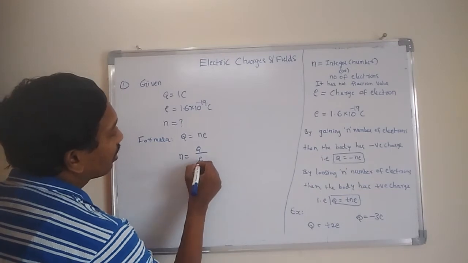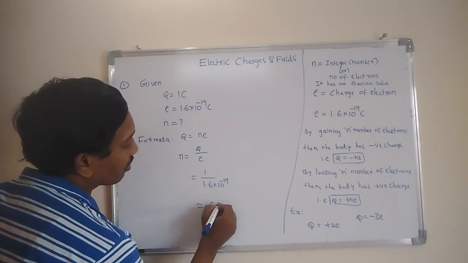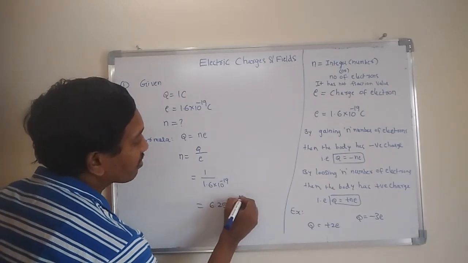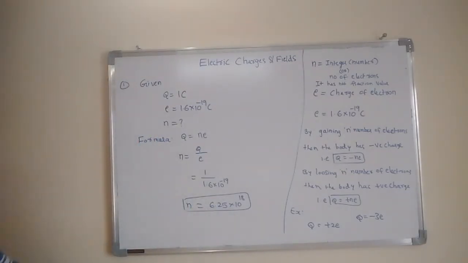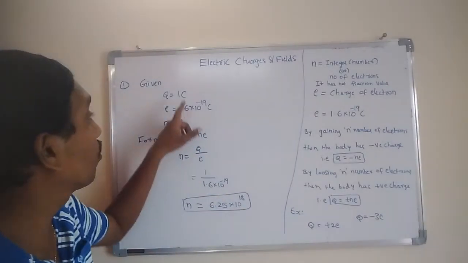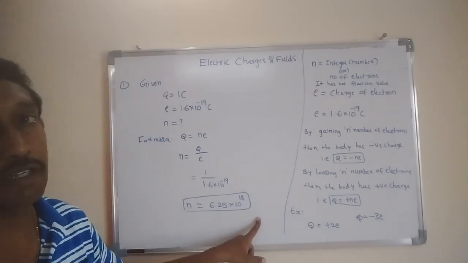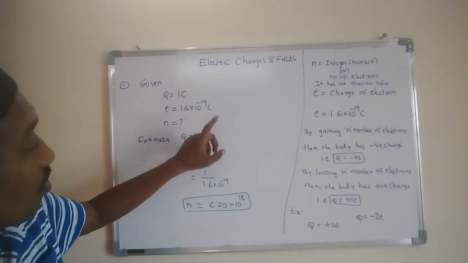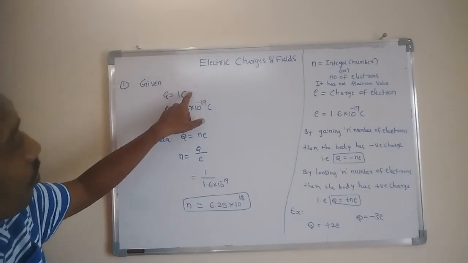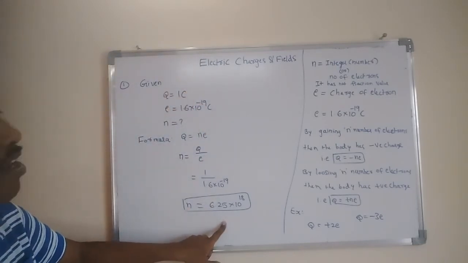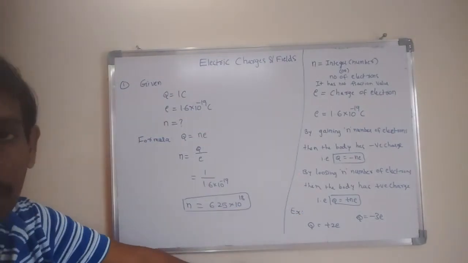Q is given as 1 coulomb, e is 1.6 into 10 power minus 19. After simplification, you get 6.25 into 10 power 18. So this is the number of electrons in 1 coulomb of charge. 10 power 18 is not a small value, it is a very large value. That means 1 coulomb is not a small charge. Which is the small charge in our universe? The charge of an electron, 1.6 into 10 power minus 19 coulombs. But 1 coulomb is not a small charge. In this way, for example, they may ask how many electrons are in 2 coulomb of charge, or in 1 microcoulomb of charge. Substitute in the formula.